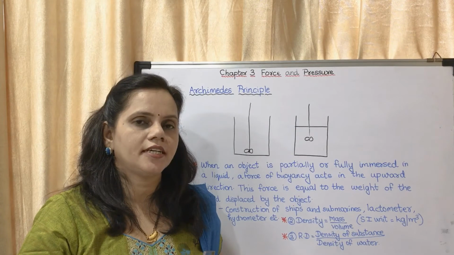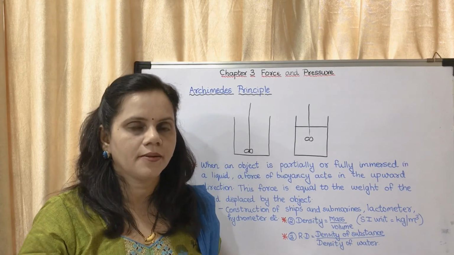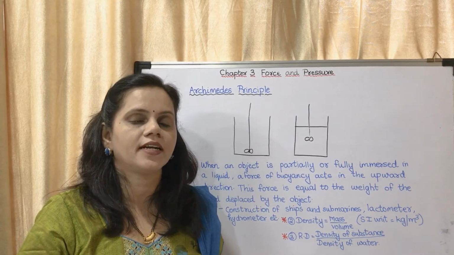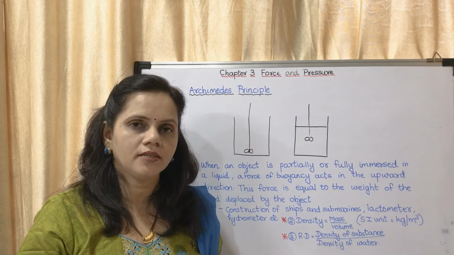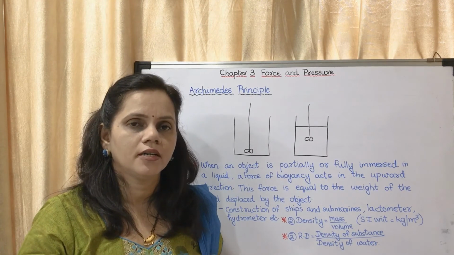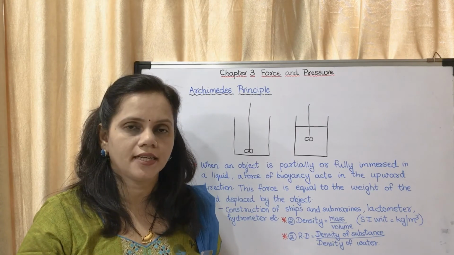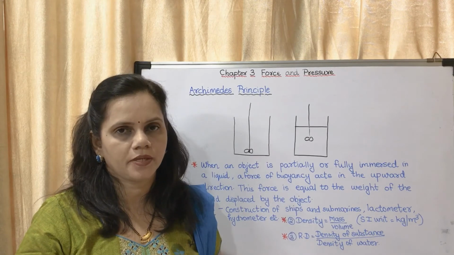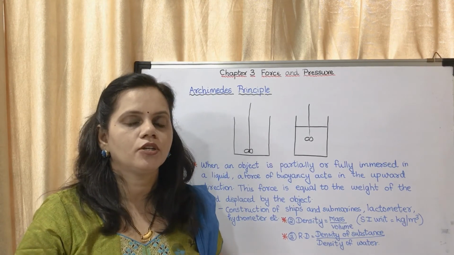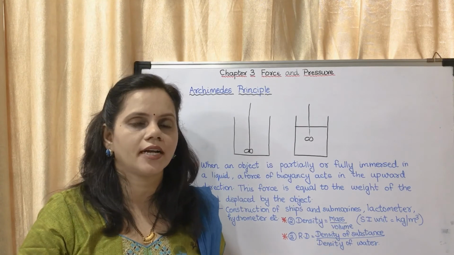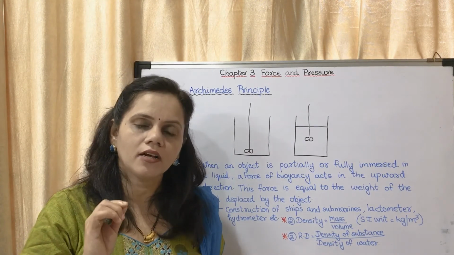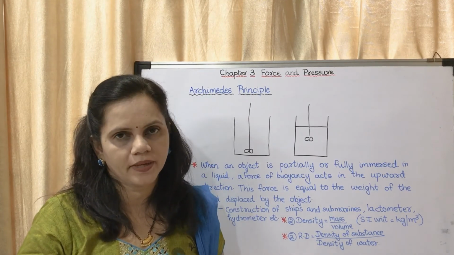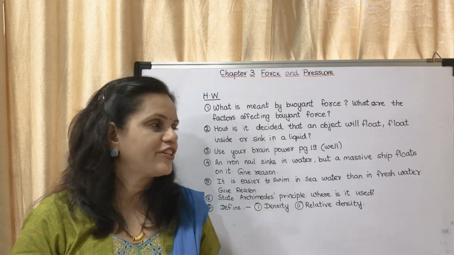In this chapter we studied about contact, non-contact forces, balanced, unbalanced forces, then inertia, different types of inertia, then pressure in solid, pressure in liquid, pressure in gases, atmospheric pressure, buoyant force, and Archimedes principle. A very important chapter. You have to learn it. You cannot write the answer in your own words. Write down the answers, make it as simple as you can, then learn the answers, and then you may write.